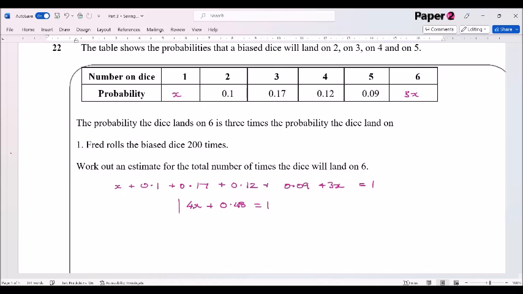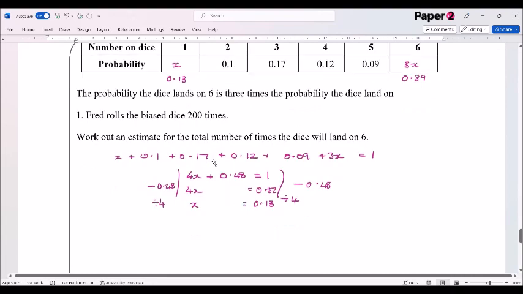And that equals 1. Quick little bit of reorganization of that. Subtract 0.48 there to make a 0 pair. So 4x must equal 0.52. And then divide both sides by 4. 0.52 divided by 4 is 0.13. So that means that the probability of a 1 is 0.13. And the probability of 3 lots of that is 0.39 there for the 6.